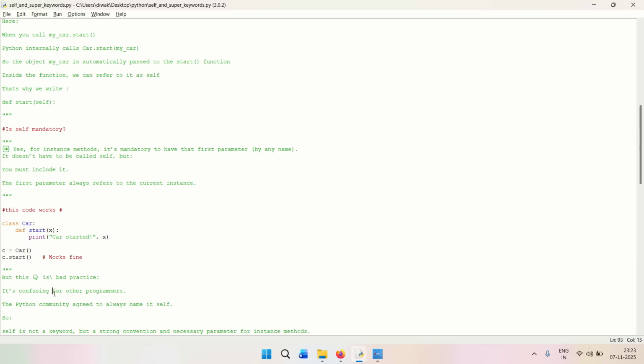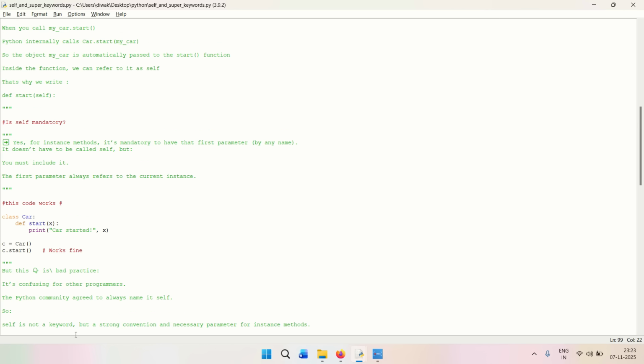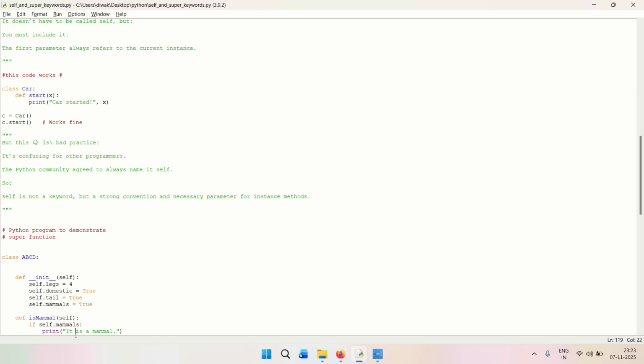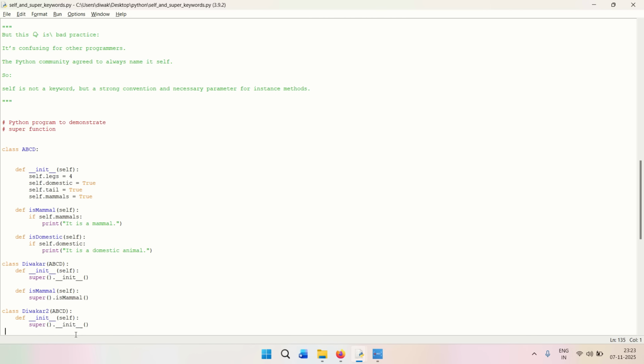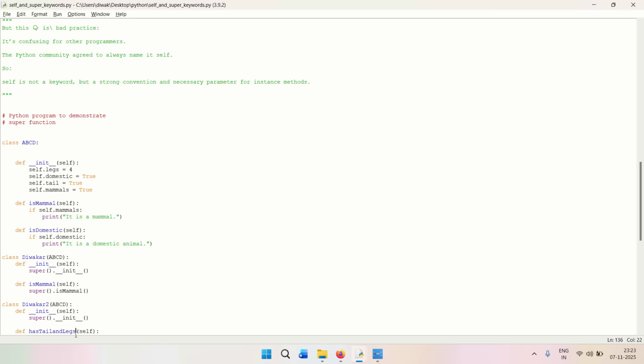That is the first thing. It is confusing for other programmers, and the Python community has agreed to always name it as self. So that is why self is not a keyword but a strong convention and a necessary parameter for the instance methods, right? So that is why it is called an instance of a class. Okay, so that's it from the self side. We will see some examples where we will cover both the self keyword and the super keyword.